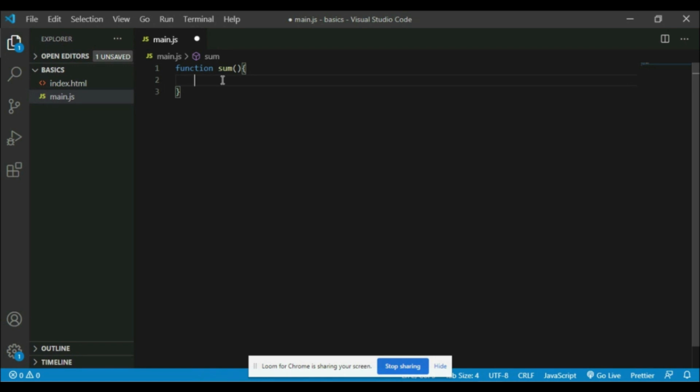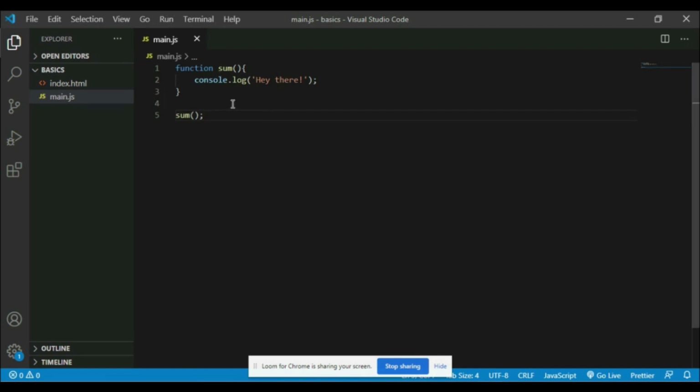For example, I'm just writing a console statement here. console.log, Hey there. All right. Now, this is the first step. First, we need to create a function. After creation of a function, we need to call this function. Then only execution will happen. Right? That's what function calling is, the second step. How to call a function? With the function name. Sum. This is what function calling is.